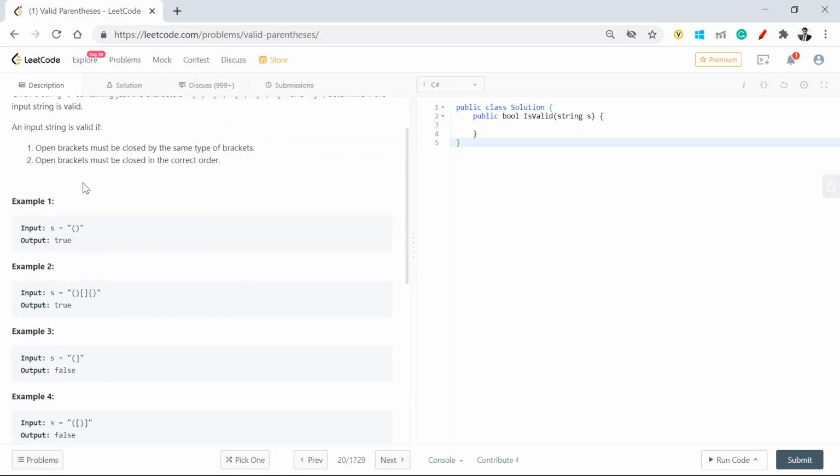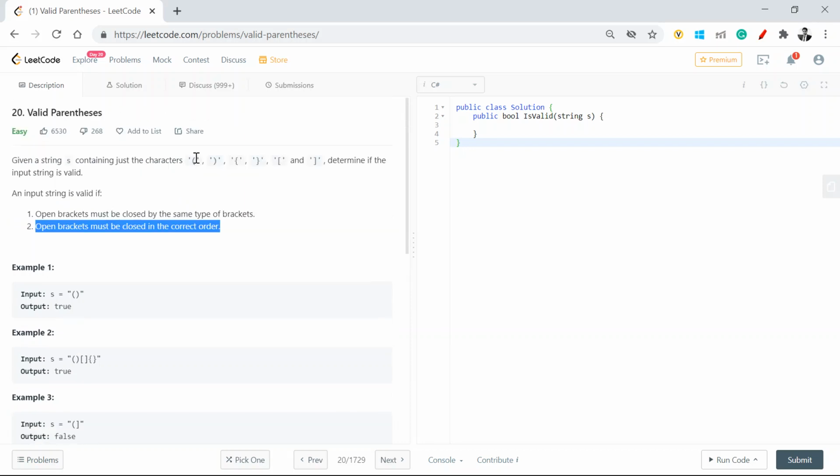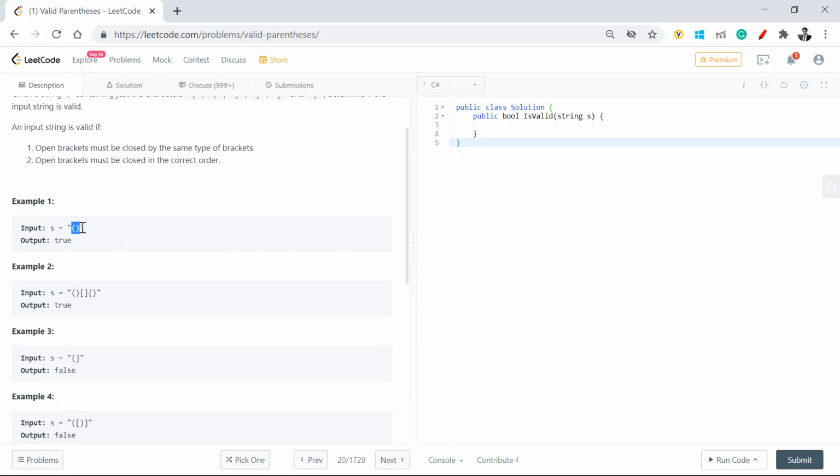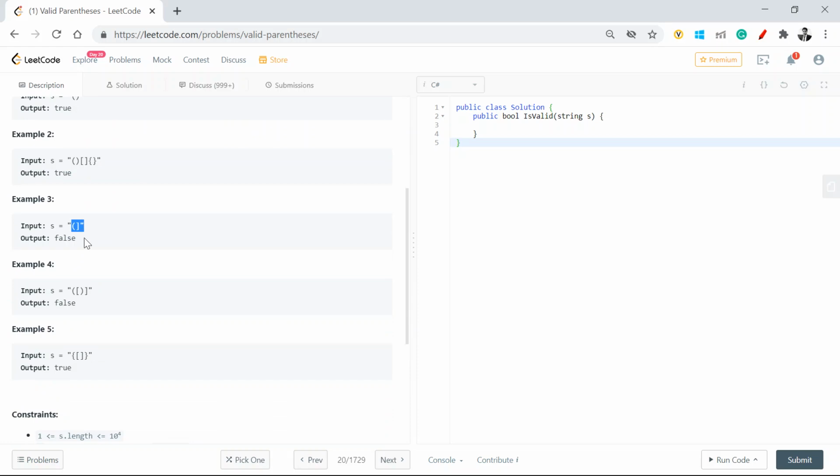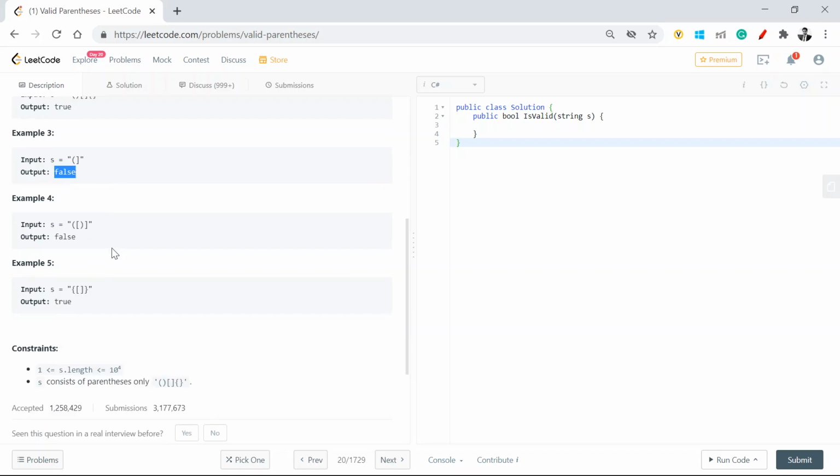Another thing which is very important is they should be in the correct order. This is a very important rule because figuring out what is closing, what is not, is still a fairly easy task, but figuring out the order is something we need to keep a note of. If you look at the example, this open close is true, and this is also true. But as we just talked about, this open parenthesis and square bracket closure is not true. It's false. What is also important is that any open parenthesis or square bracket has to be accompanied with a close parenthesis or square bracket. Otherwise, it's not a valid string.